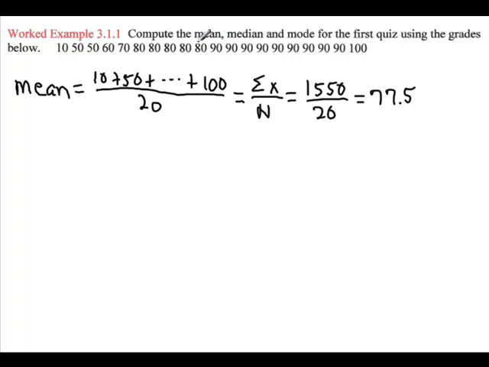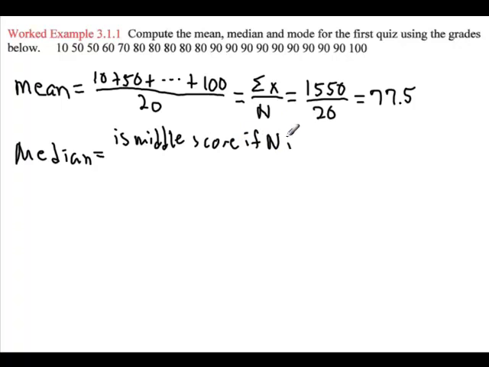All right, next we're going to look at median. So median's just another type of average, and the way the median is computed depends upon whether n is even or whether n is odd. The median is the middle score if n is odd. So in other words, if there were just 3 scores, then you would just take the second one, the middle one.